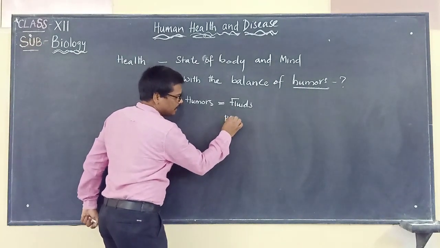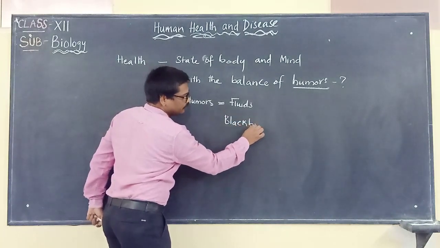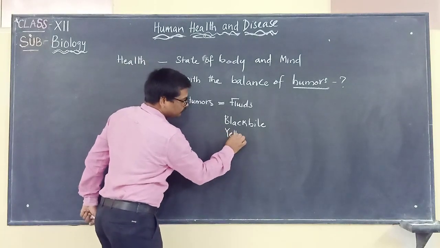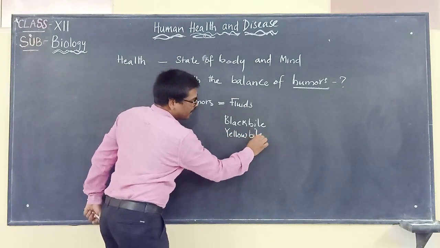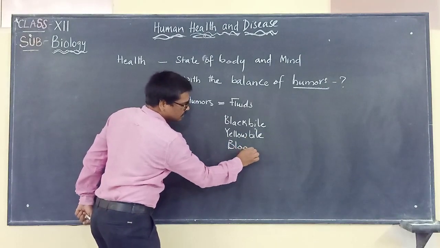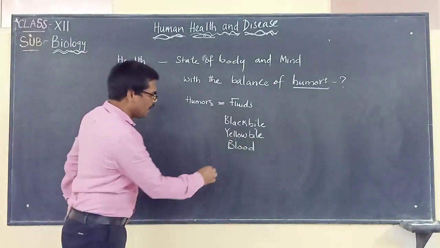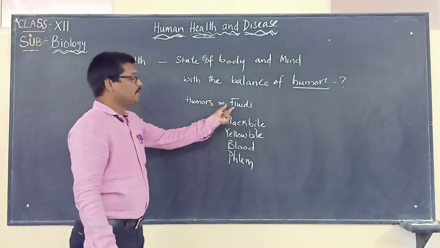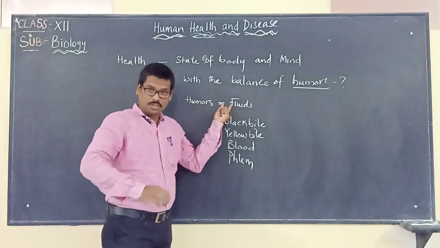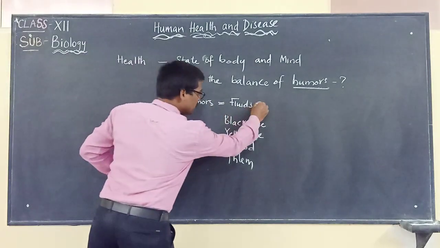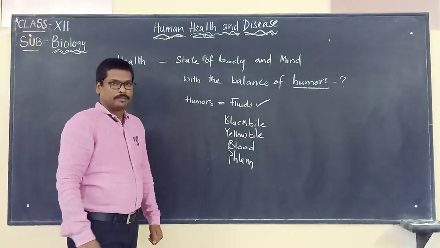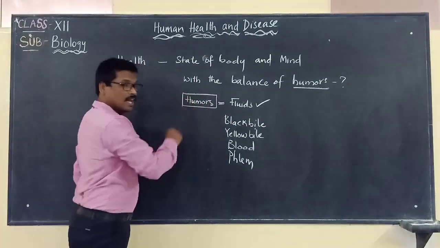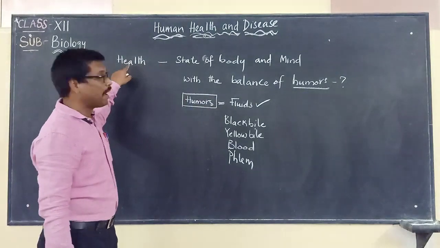Like black bile, which is a fluid considered to be present in the body. Yellow bile. Another one which we most commonly come across is blood, and there is another one called phlegm. All these four are considered to be different types of fluids. These fluids, which we are calling humors, are the ones balancing what?